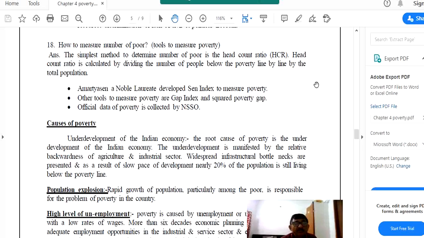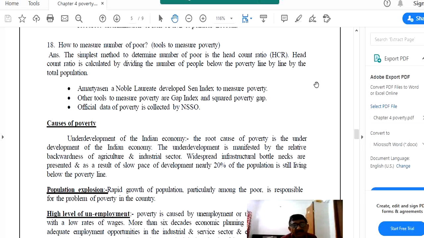Now today I am going to discuss with you the causes of poverty. There is not any one cause of poverty in India. There are several causes of poverty in India. The basic and most important cause of poverty is the underdevelopment of the Indian economy. The root cause, the basic cause of poverty, is underdevelopment of the Indian economy.